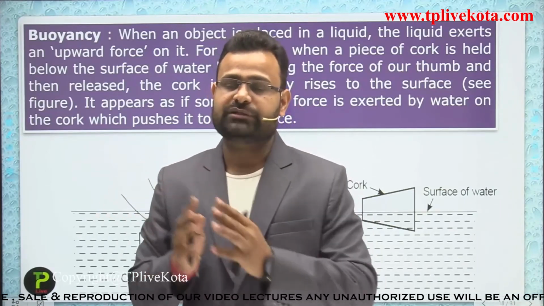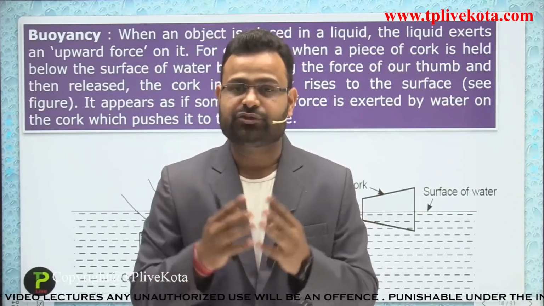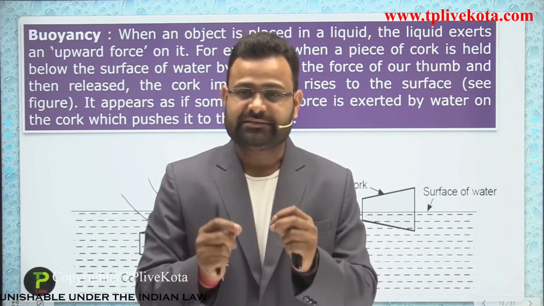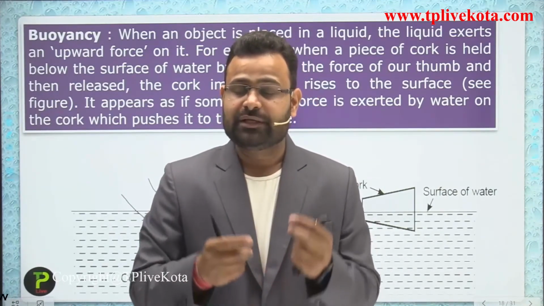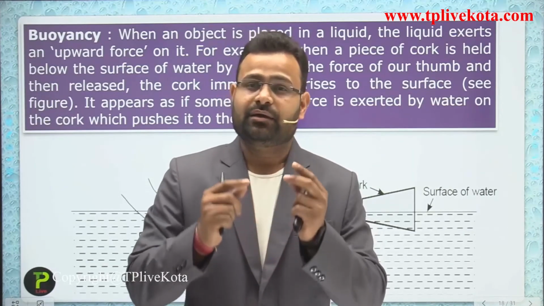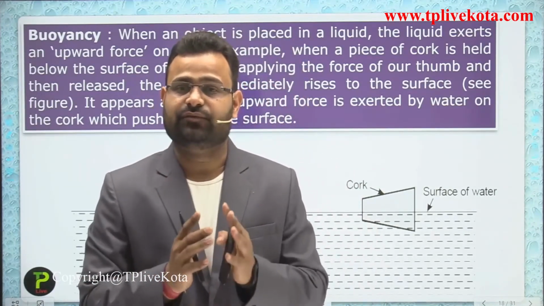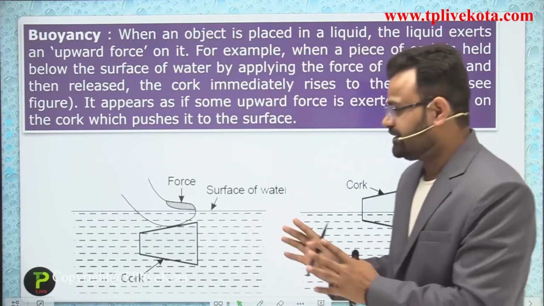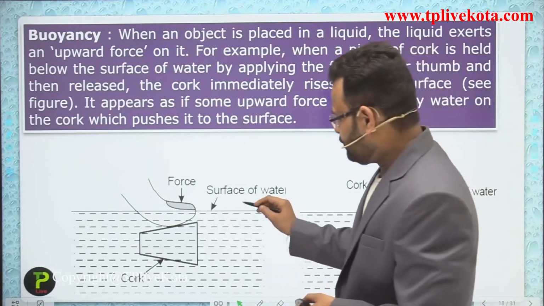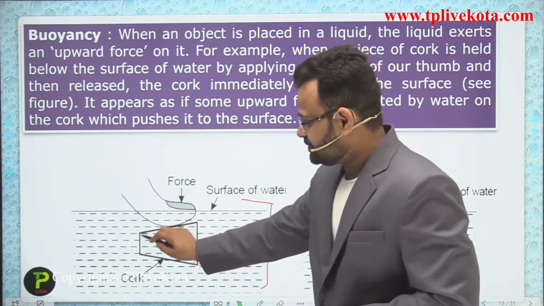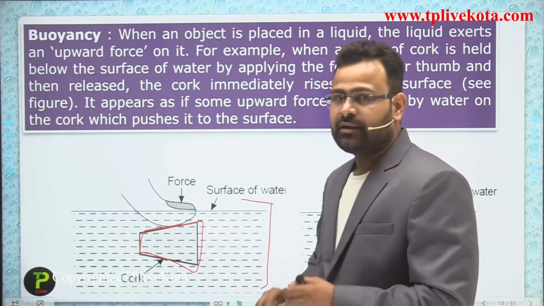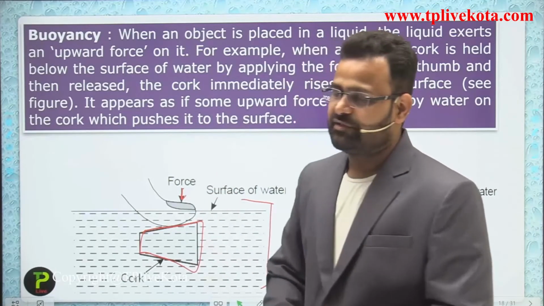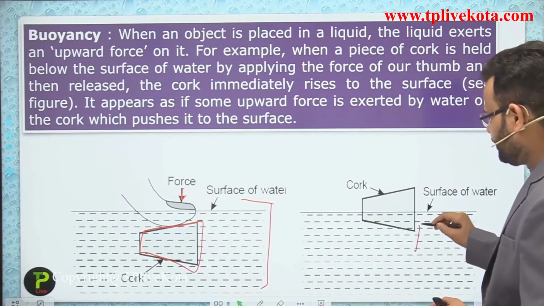Whenever you are outside, in air, the football is not applying any force on your finger in the upward direction. But whenever you place that ball on a liquid surface or any fluid, your fingers can feel that force, and the direction of that force is upward. Let's see the picture. That picture shows some water surface and a piece of wood, that is called a cork. Now apply a force with your thumb on that cork. When we release and remove the thumb, the cork moves in the upward direction.